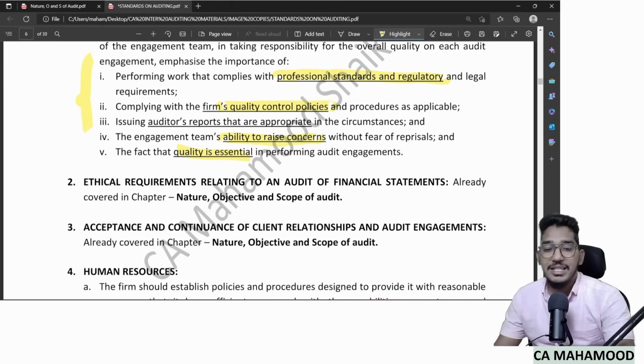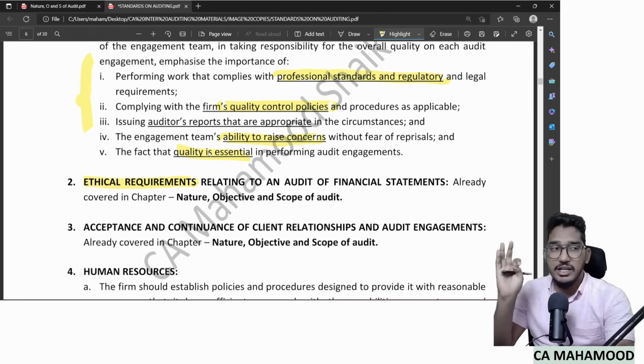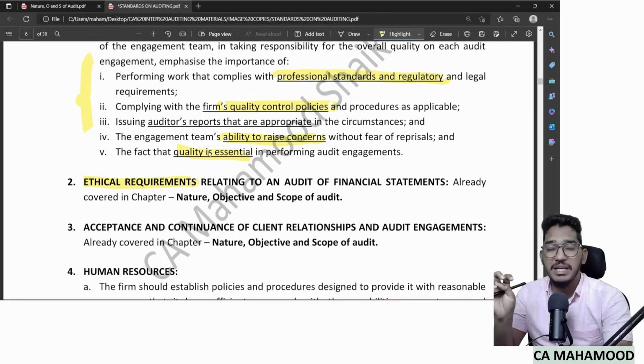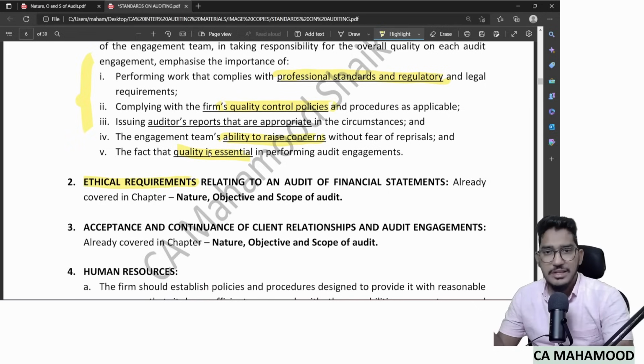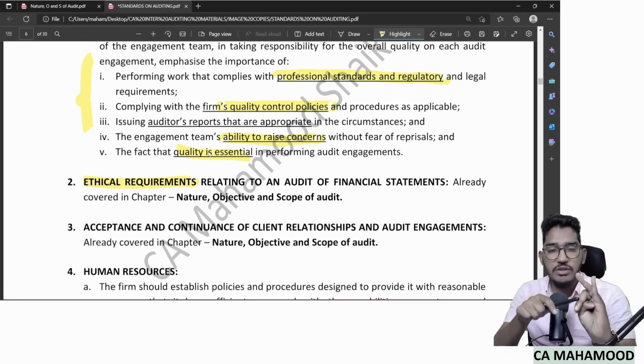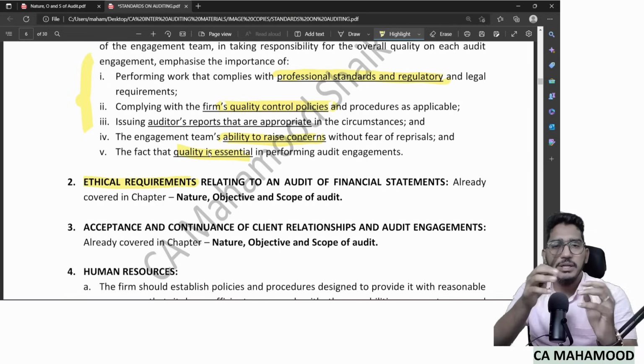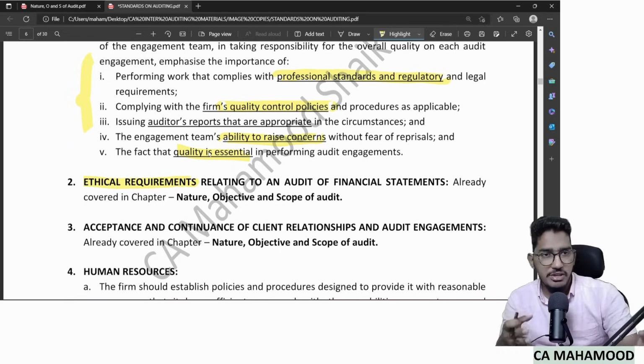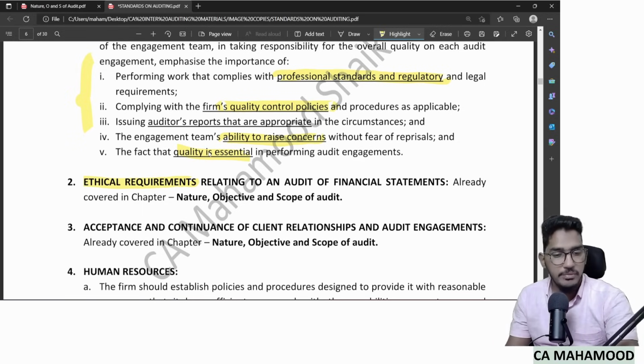Coming to the second one, ethical requirements relating to audit. These ethical requirements we know already. We have covered them as a part of nature, objective and scope of audit. What are the ethical requirements? Integrity, objectivity, confidentiality, professional competence, professional behavior, and due care. So if you have these ethical requirements, then the audit will be done in a qualitative manner.